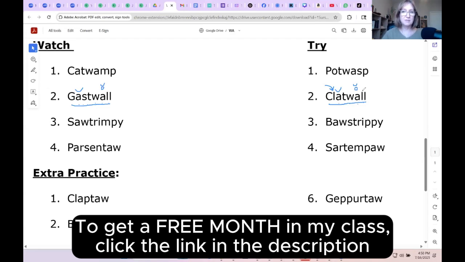The second reason is it comes before an L. So our sounds are k, ul, ah, t, w, ah, ul. Drop your jaw on this ah. So we have clat wall. You really have to work your mouth and stretch its shape to get all of those sounds pronounced correctly. Clat wall. Clat wall. It's not an easy word to say.